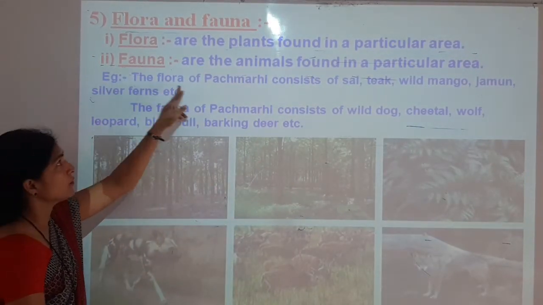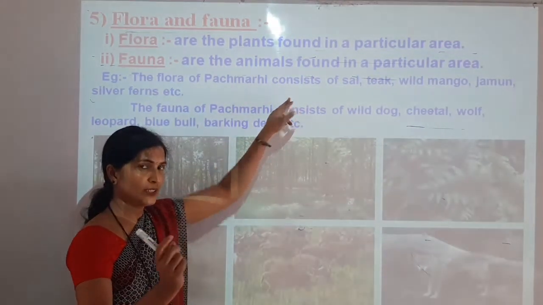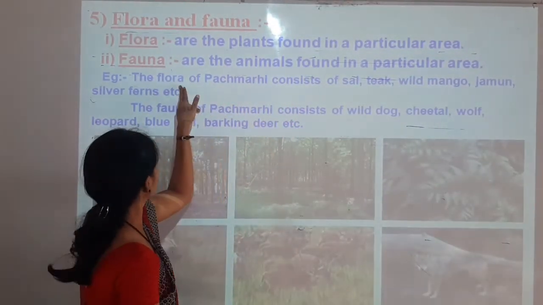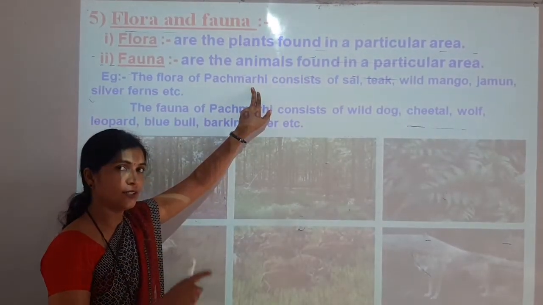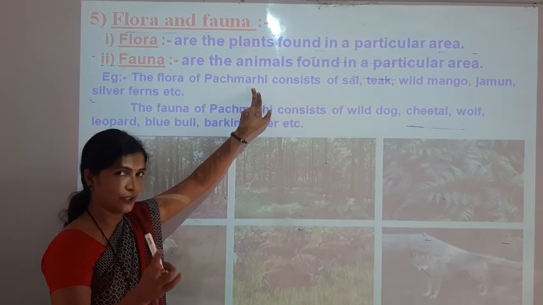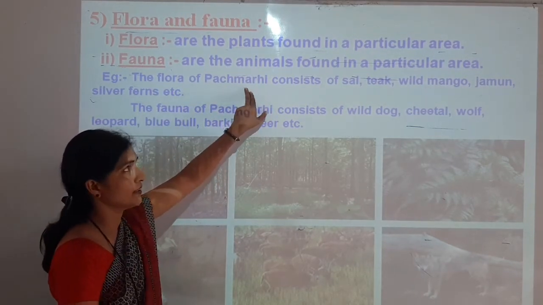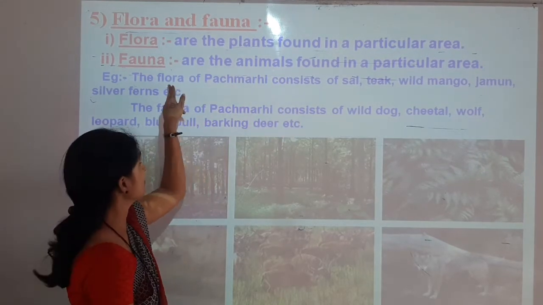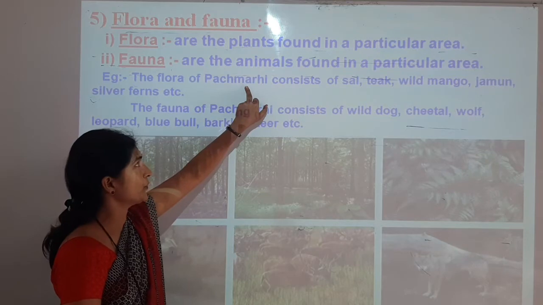Example is given. The flora of Pachmari consists of, Pachmari being the biosphere reserve, in which there are two wildlife sanctuaries, Bori and Pachmari. Flora means plants of the Pachmari biosphere reserve.